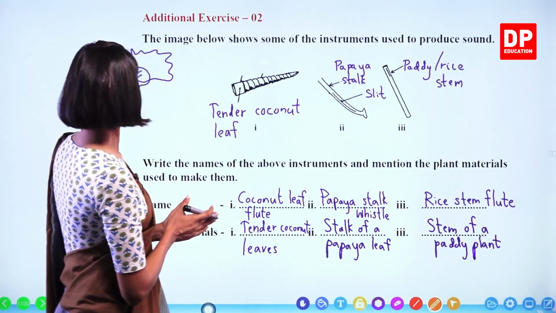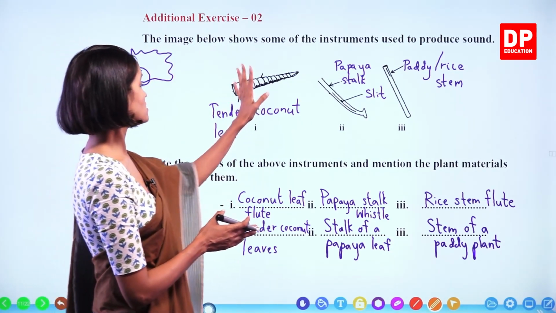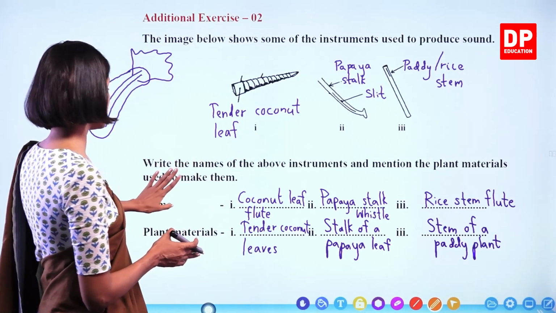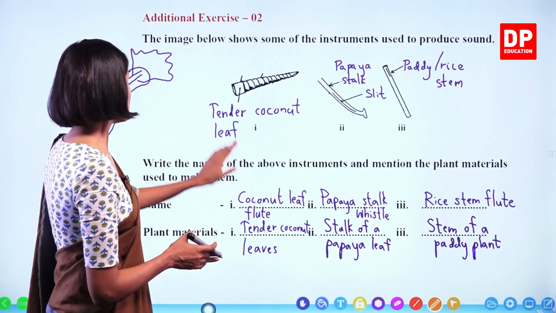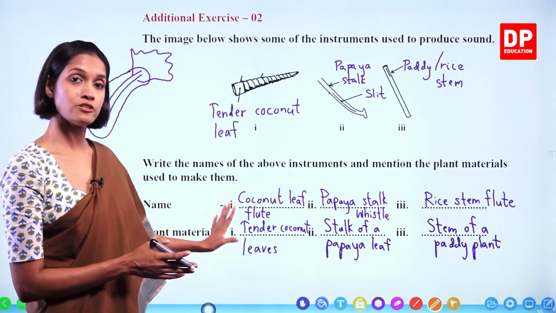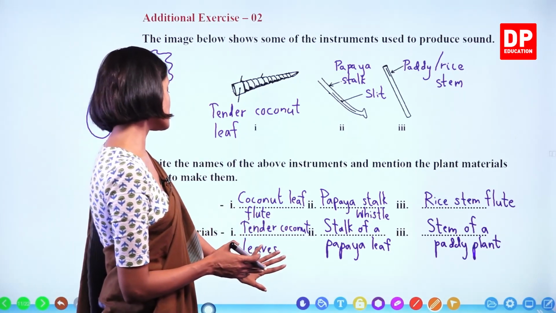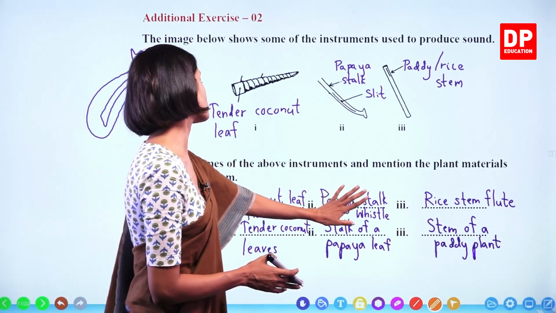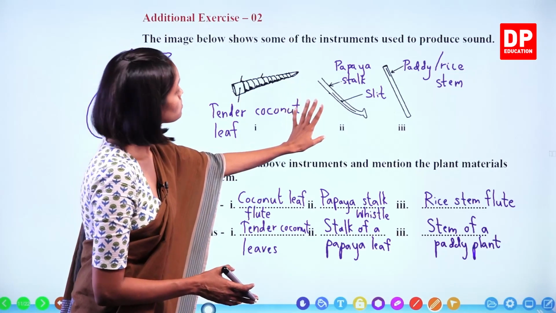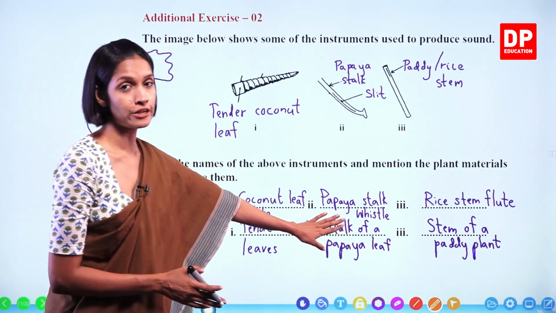Okay, write the names of the above instruments and mention the plant materials used. The first one, the name is coconut leaf flute. The plant material used is tender coconut leaves. Okay. Second one, the name is papaya stalk whistle. What do we use to make it? Stalk of a papaya leaf.